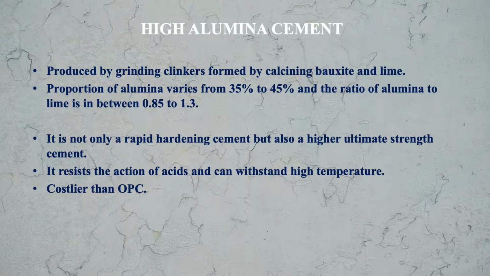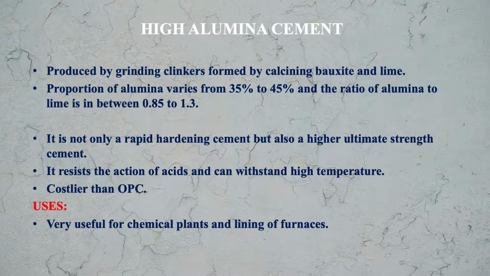Now, what are the uses of high alumina cement? High alumina cement is very useful for chemical plants because, as you know, it can resist the attack of acids. So it is used in chemical plants and in the lining of furnaces, because it can work up to a high temperature, and in a furnace a very high temperature is there.